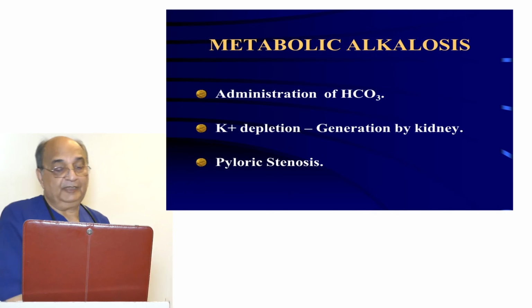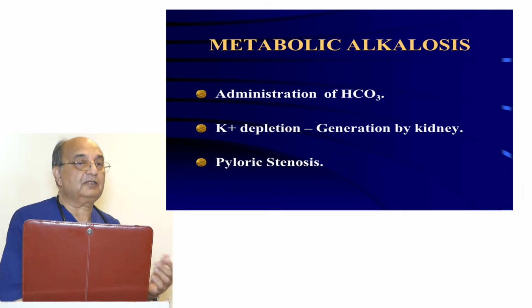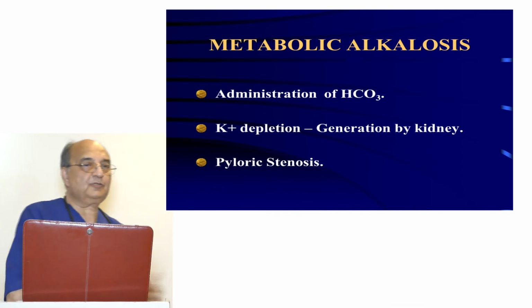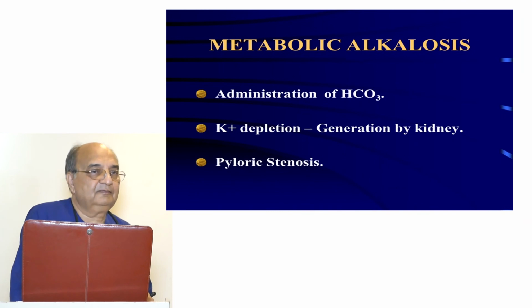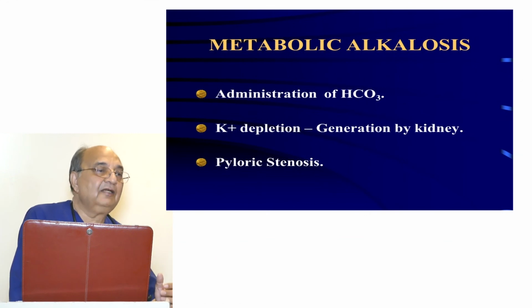Then if there is hypokalemia, now hypokalemia causes metabolic alkalosis, and metabolic alkalosis causes hypokalemia. Do you agree with it? If there is less potassium in the plasma, what will happen? Potassium starts coming from the cell, right, to correct that. As the positive one is coming, one positive one should go inside the cell. That is hydrogen ion. Hydrogen ion starts going into the cell. So there will be deficiency of hydrogen ion outside the cell. So then the body goes into alkalosis. So with the hypokalemia, there will be alkalosis.